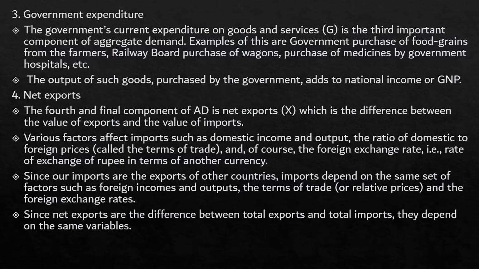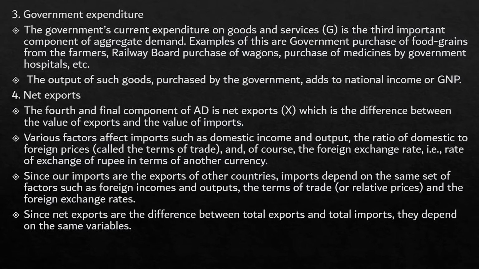This is the expenditure incurred by the government on goods and services, which forms the third part of the aggregate demand. Examples of government expenditure include the purchase of food grains from the farmers by the government, railway board purchase of wagons, purchase of medicines by the government hospitals, and so on. The output of such goods purchased by the government adds to the national income or the gross national product.